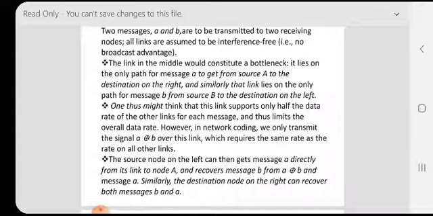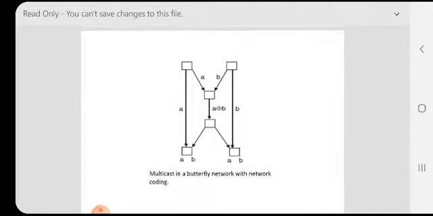The source node on the left then gets message A directly from its link and recovers message B from A XOR B and message A. Similarly, the destination node on the right can recover both messages B and A. This is the figure where node A transmits to relay and node B transmits to relay, and then A XOR B is received by the destinations via the relay node. This is multicast in a butterfly network with network coding.